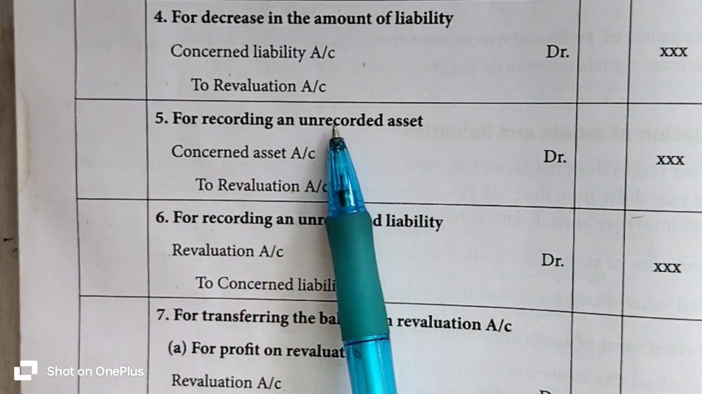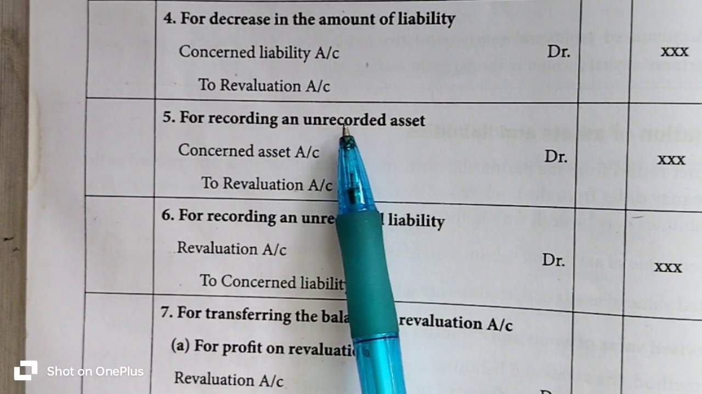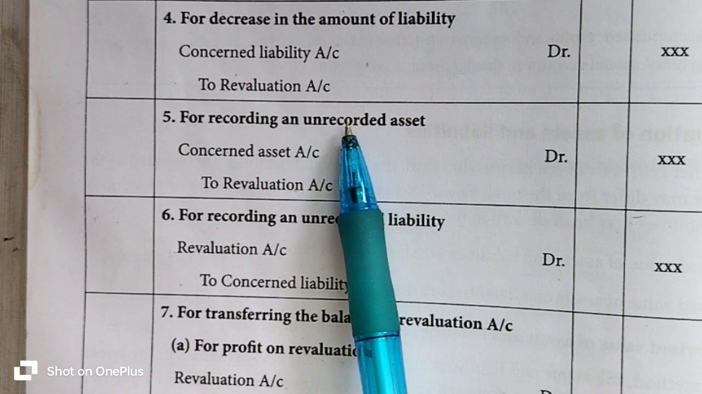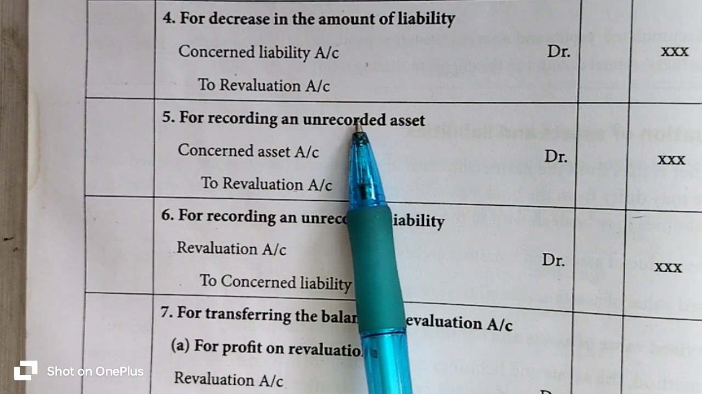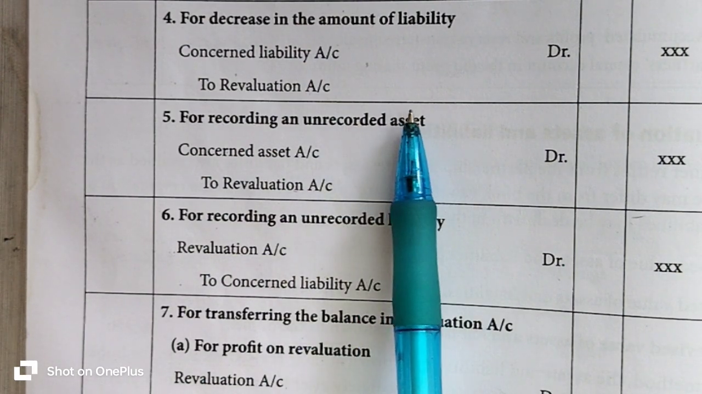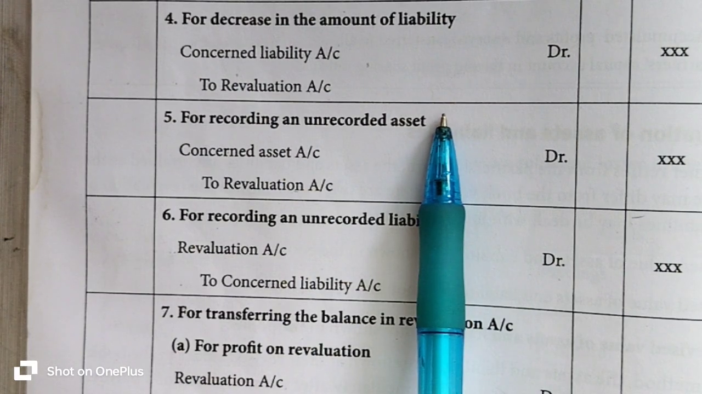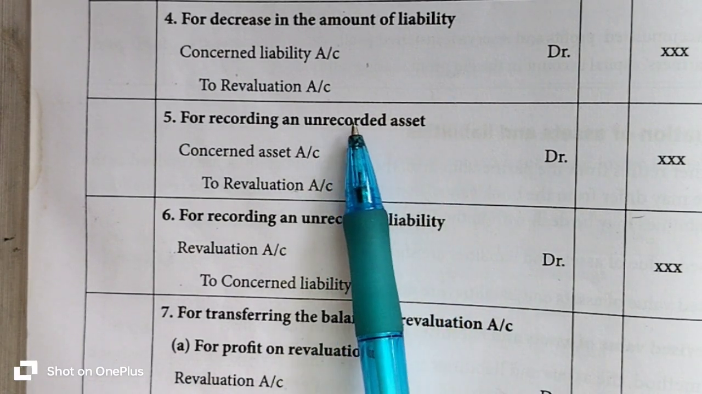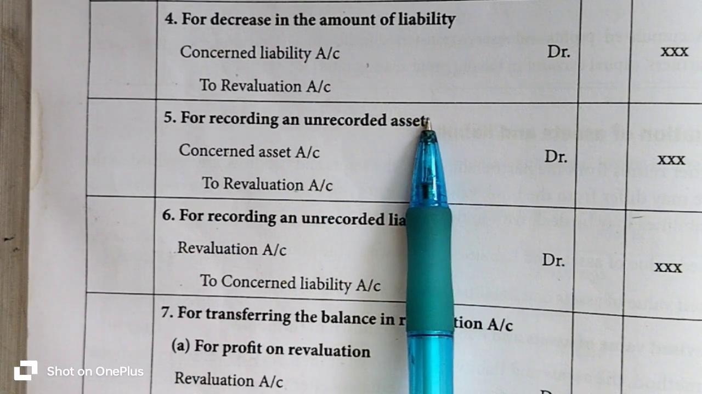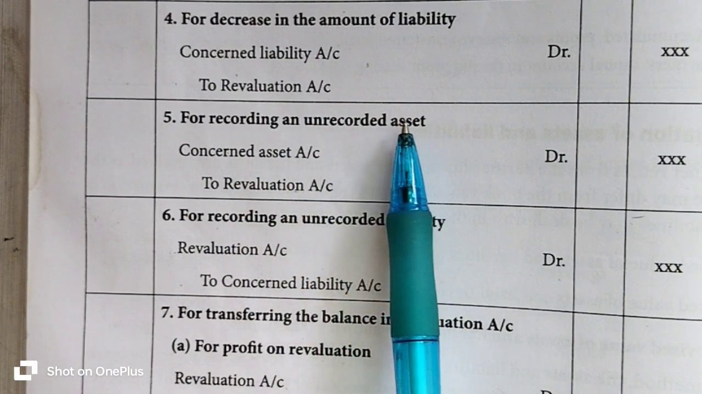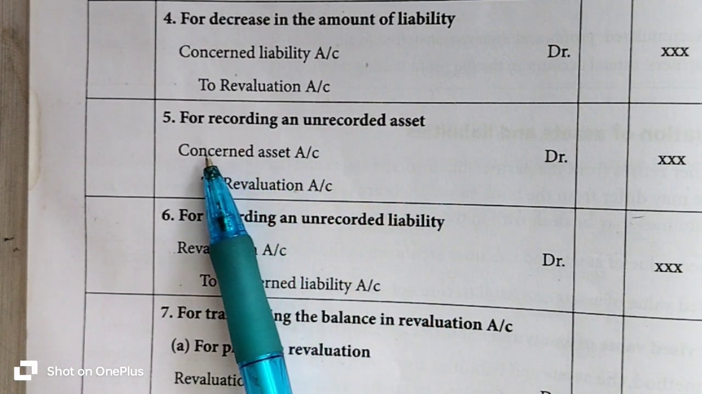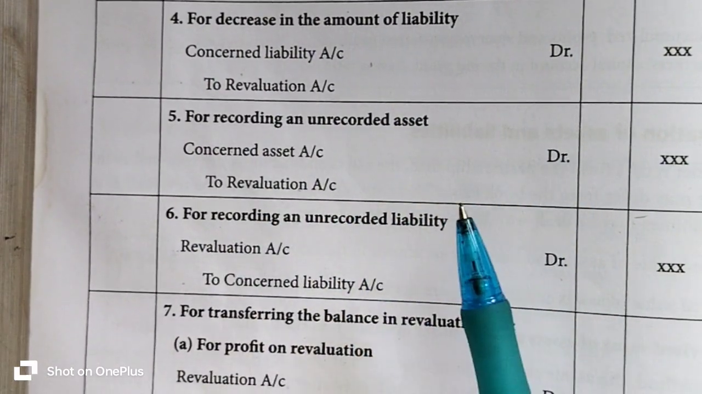Suppose you forget to record an asset item. Later you come to know about it. You may know the unrecorded asset item, so after it comes to your knowledge, you record the particular asset item. So what is the journal entry? After the unrecorded asset item is recorded, the asset value increases. What is the journal entry? Concerned asset account to revaluation account.